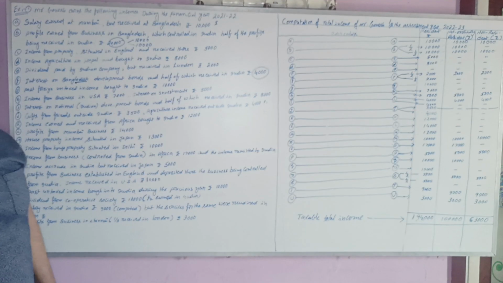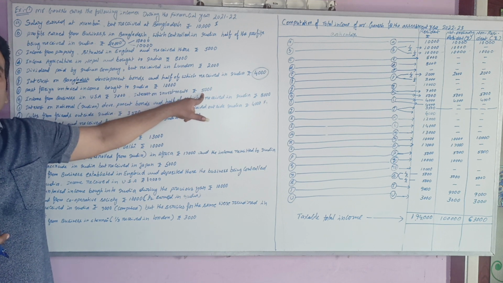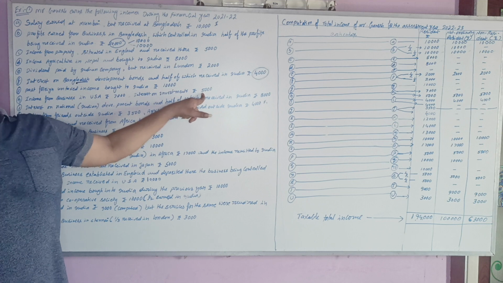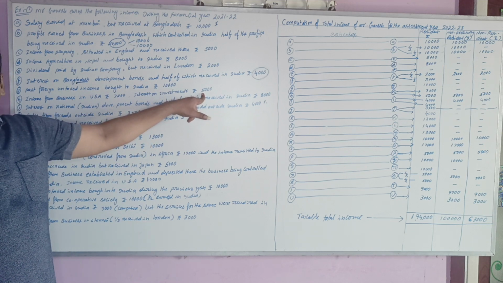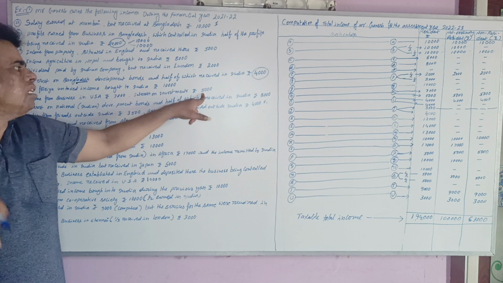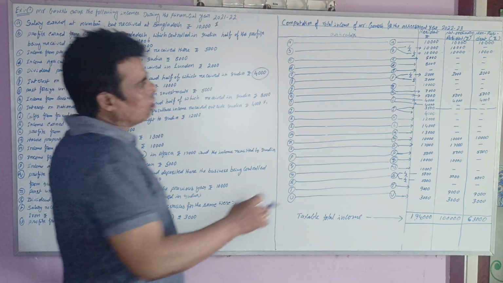Once again, repeating this point: interest on investments 5,000. Nothing is mentioned about earned and received, so we assume that we are in India. That's why earned and received both occur in India, and that should be treated as Indian income, taxable for all.